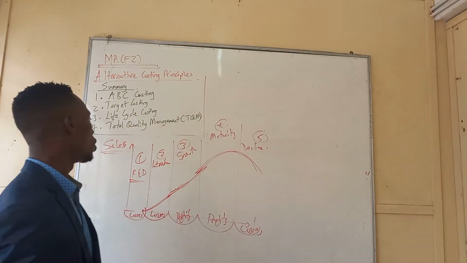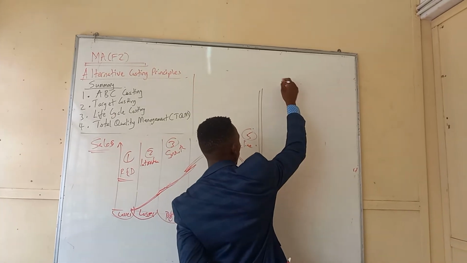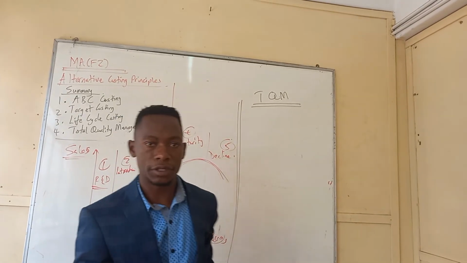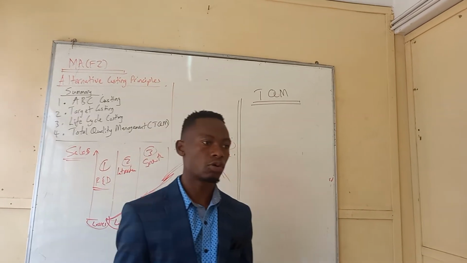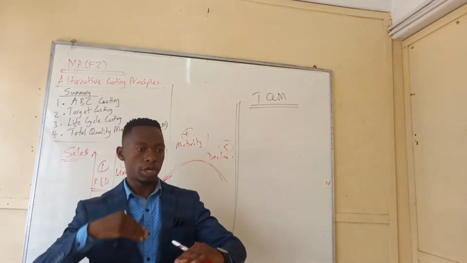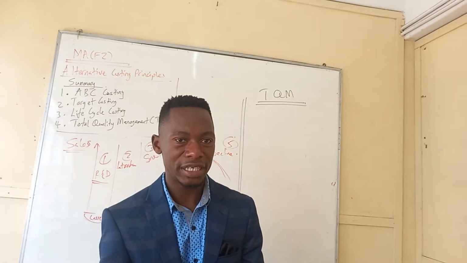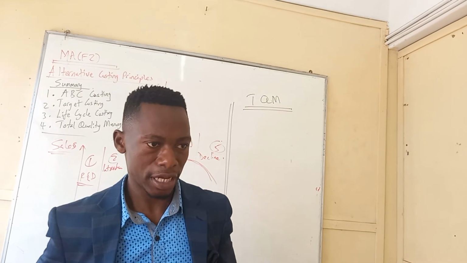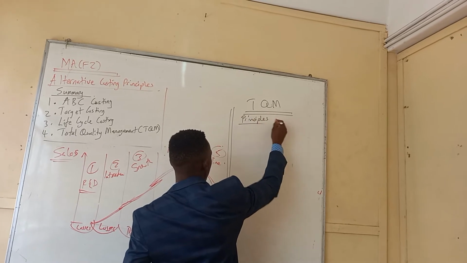Then the last thing is total quality management, TQM. There are principles under total quality management that you have to know. When you talk about total quality management, our aim is to improve our quality. What we want is quality; we need products of good quality. It has some principles that we follow.